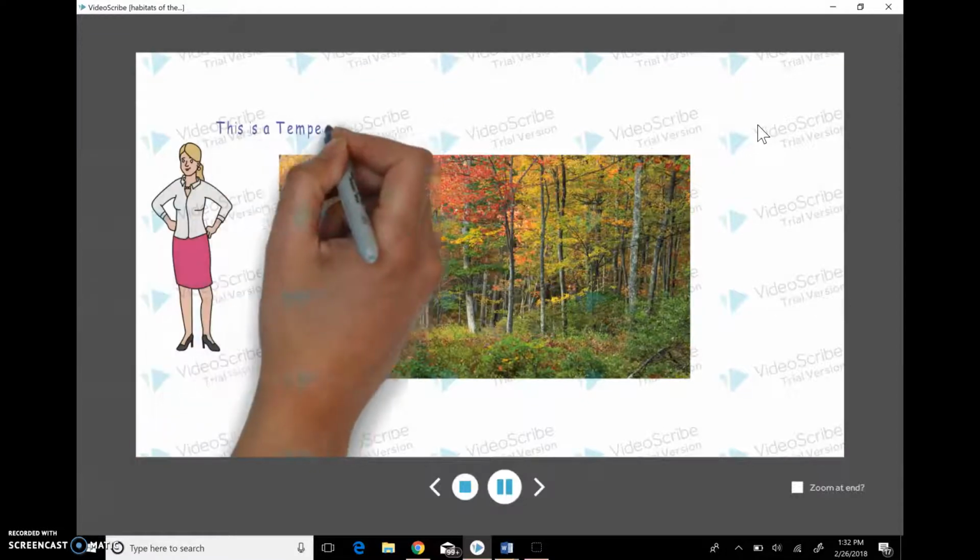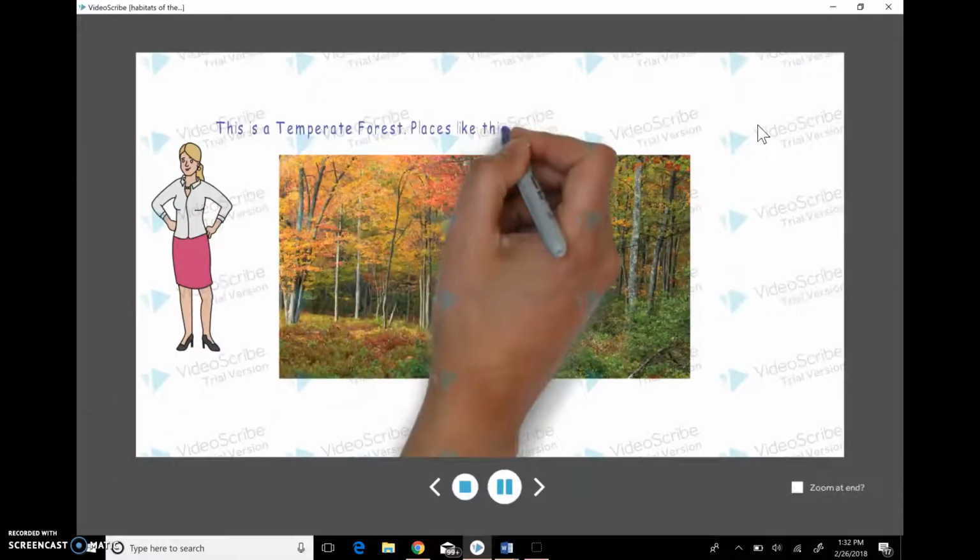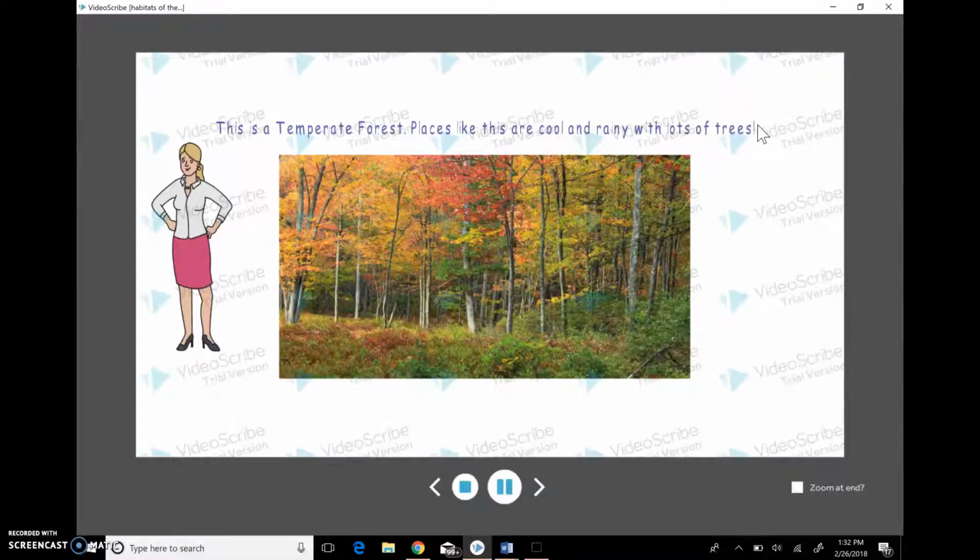This is a temperate forest. Places like this are cool and rainy, with lots and lots of trees.